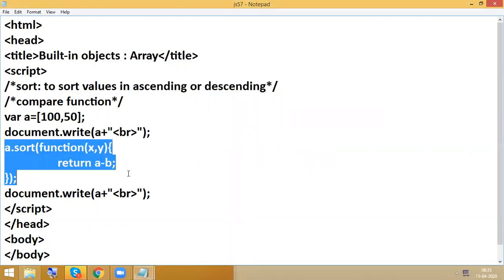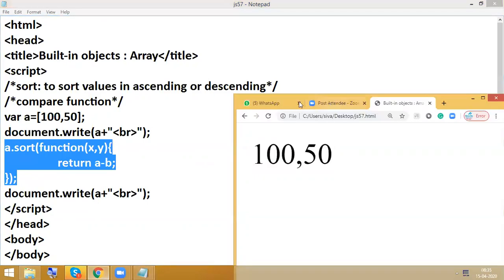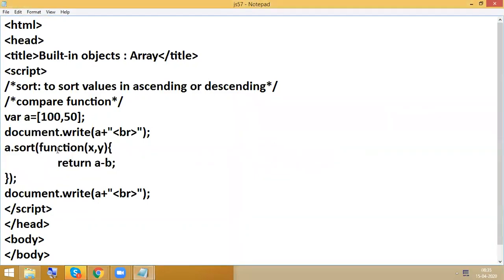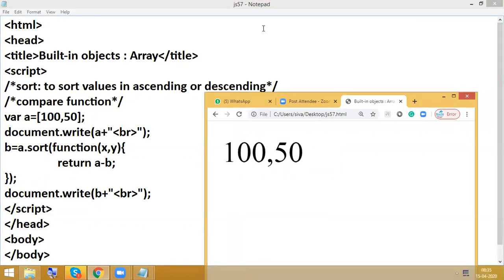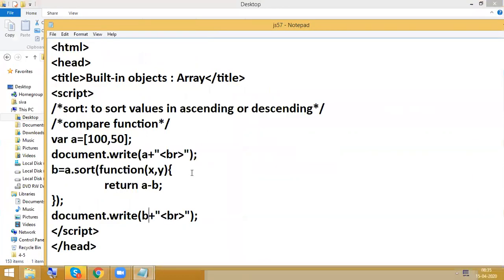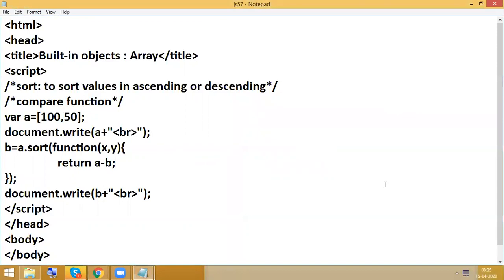So A dot sort, store this one in a variable A, so document dot write.